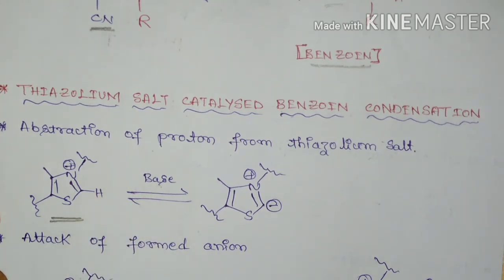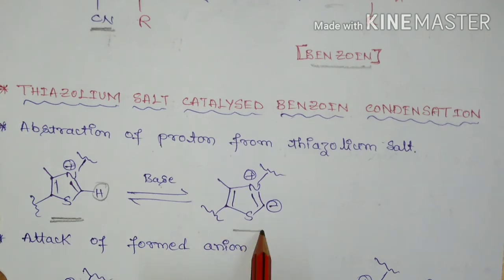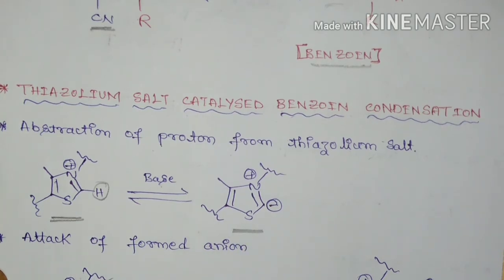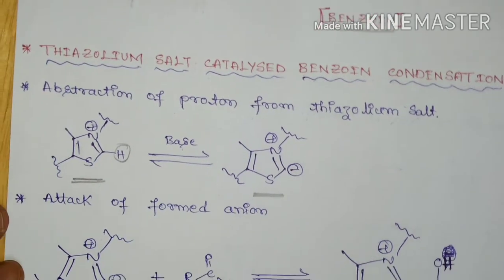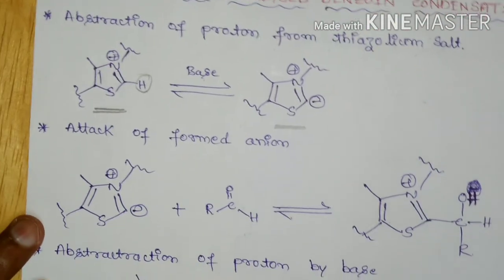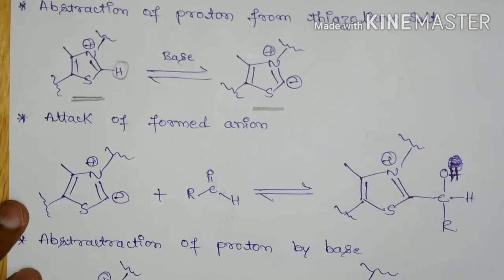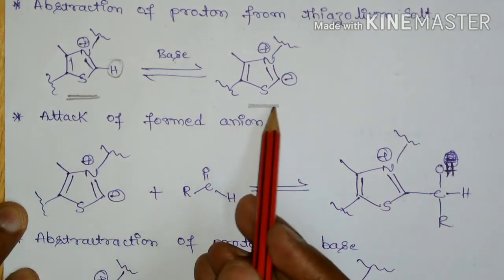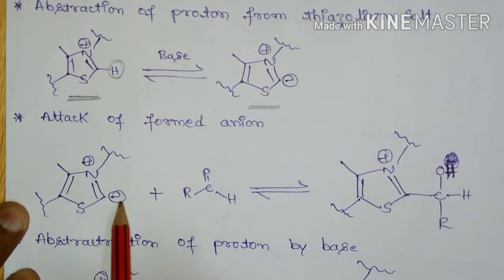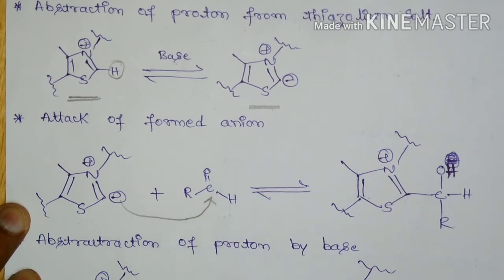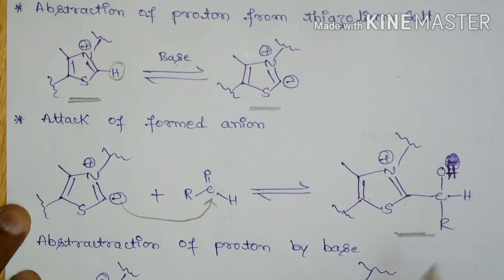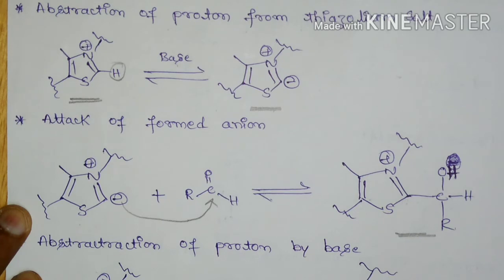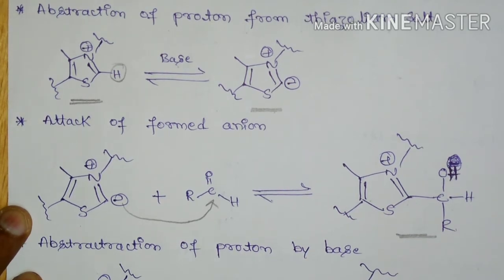If I add a mild base, it is going to abstract this proton and form this anion intermediate. This anion intermediate now attacks the aldehyde group and it is going to form this intermediate.